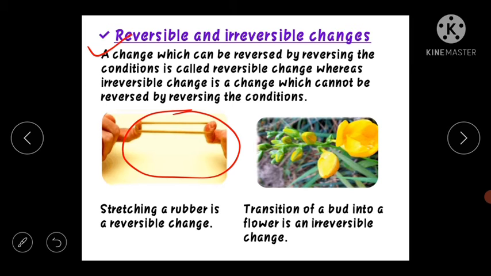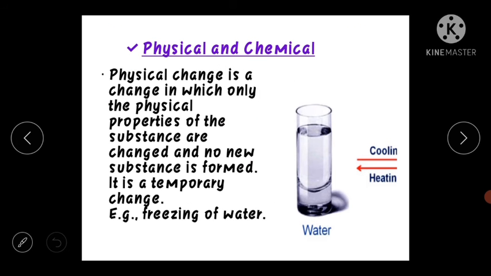Whereas an irreversible change is a change which cannot be reversed by reversing the conditions, like the transition of a bud into a flower is an irreversible change. Even curdling of milk is also irreversible. Then comes physical and chemical change. Now what does it mean?